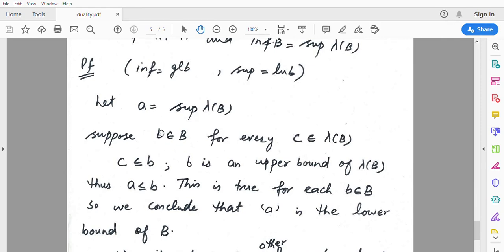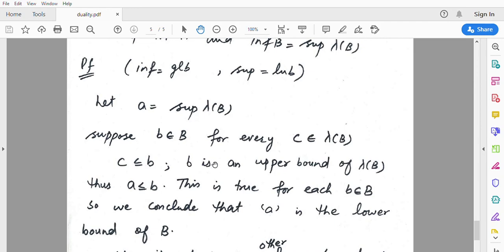And here in this case we have a single element B, so it means that C is less than or equal to B. Now we can read it as B is greater than or equal to C, meaning B is greater than or equal to every element of lambda of B, and vice versa. So B is greater than or equal to every single element of lambda of B, which means that B is an upper bound of lambda of B. Keep in mind that B is an upper bound of lambda of B.